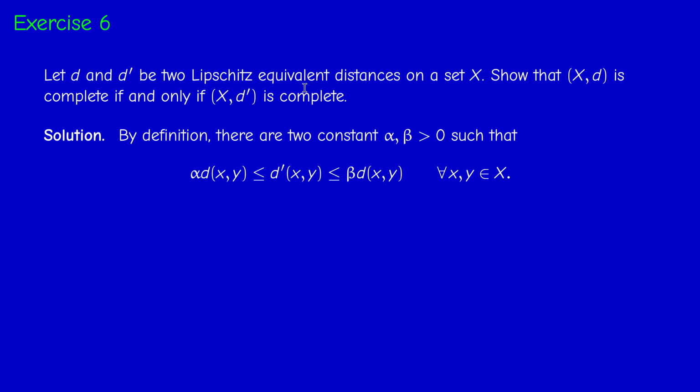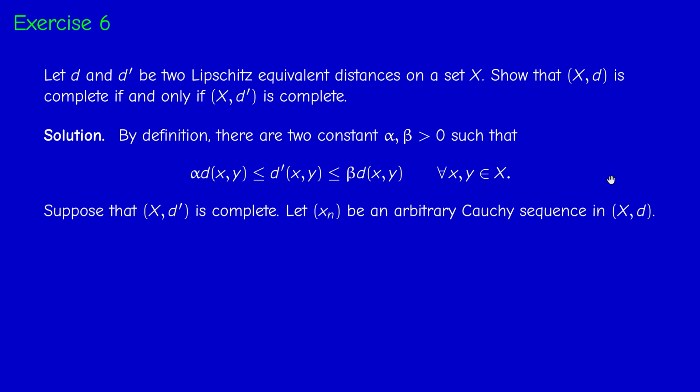Okay, what does Lipschitz equivalence mean? It means that d prime of xy is bounded by beta d of xy, and d of xy is bounded by 1 over alpha d prime of xy, for some two positive constants alpha and beta. This is the Lipschitz condition. So in particular, d and d prime are topologically equivalent, but the converse is not true, as we know. Now suppose that (X, d prime) is complete. We have to prove that (X, d) is complete. How do you prove that?